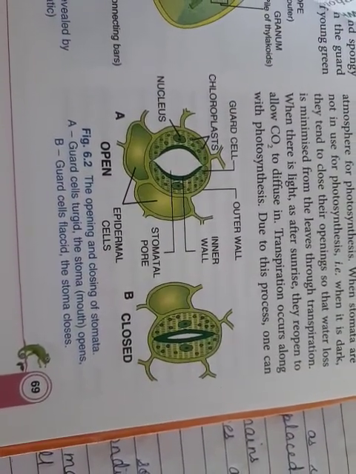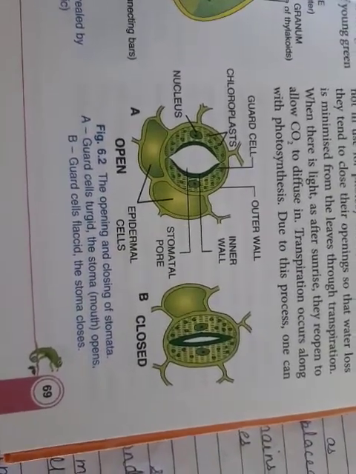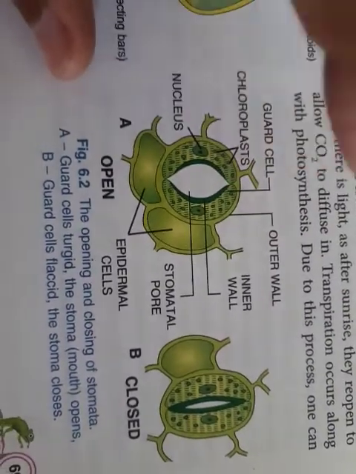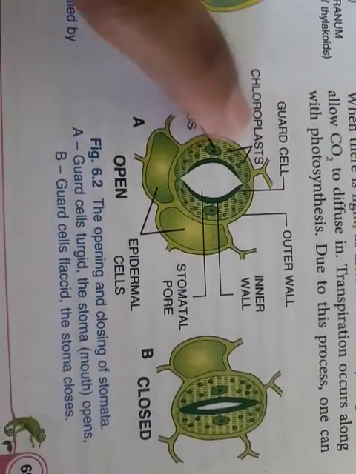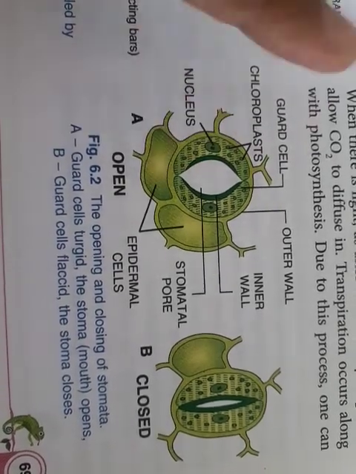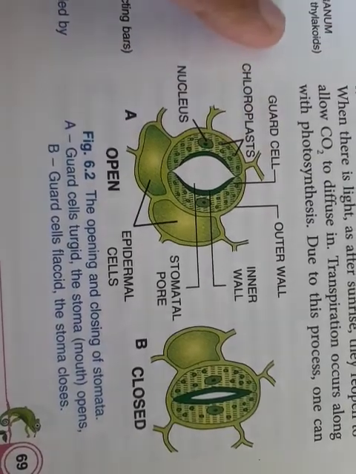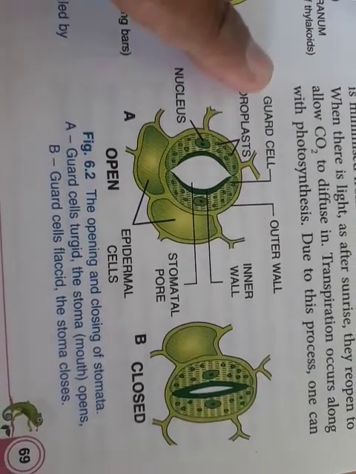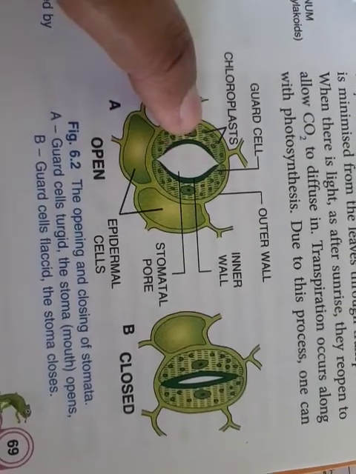So the first reason is that photosynthesis is taking place, so there is a formation of glucose, as well as certain chemical changes. The contents of these guard cells will be occupied with water, which increases. How? By absorbing the water from the neighboring cells, so finally the stomata becomes turgid.